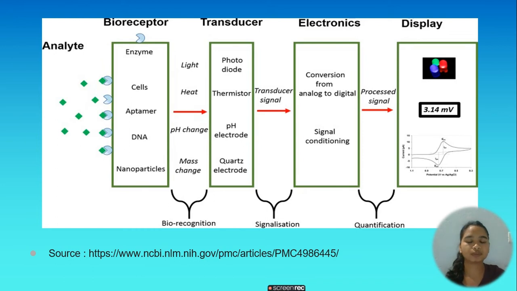So here is the diagrammatic representation. This is our analyte which passes through a bioreceptor with the help of biorecognition, which then passes through a transducer. Then the transducer goes into electronics, which converts the analog to digital signal. Then it passes through a processed signal, and at the end we get the display where we get the images, curves or waves, etc.